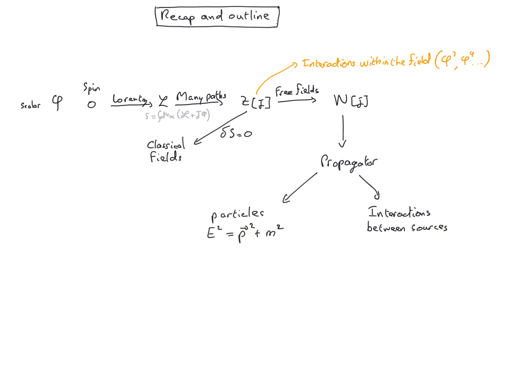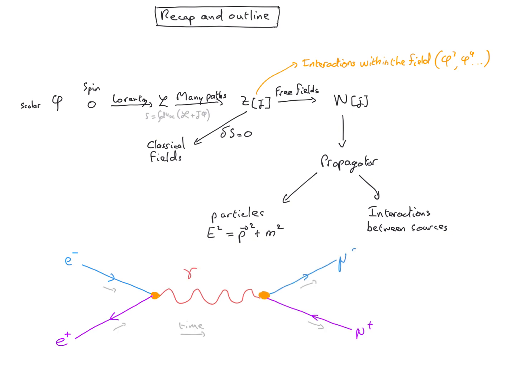The process we use as a guideline to build our quantum field theory is the annihilation of electron and positron into muon and antimuon. In this process, there is no particle with a spin zero. The electron and the positron, as well as the muon and the antimuon, have spin 1/2, and the mediator for this interaction, the photon, has spin 1. So we decided to generalize our quantum field theory to vector fields which allow us to describe spin 1 particles.